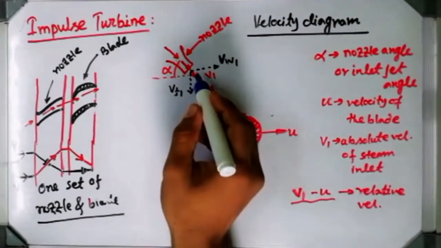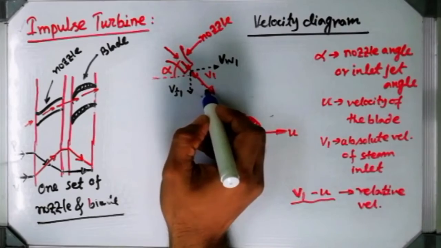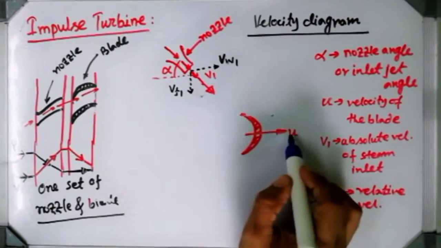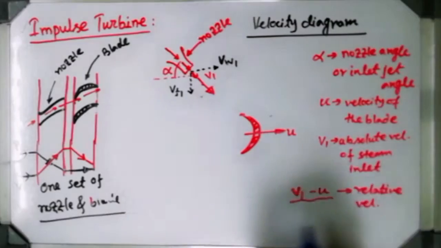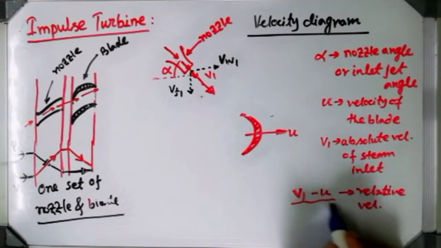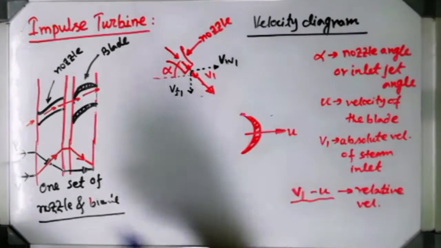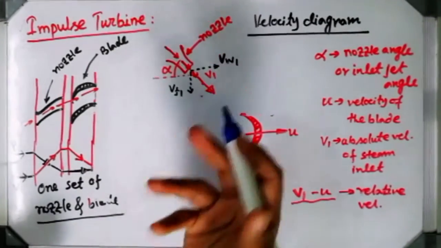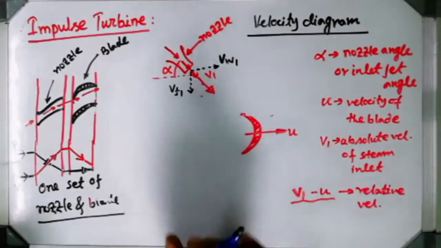Now while this absolute velocity V1 and the blade velocity U both act in the same direction, the relative velocity will be V1 minus U. And if they act in reverse directions, then the relative velocity will be the addition of the two.